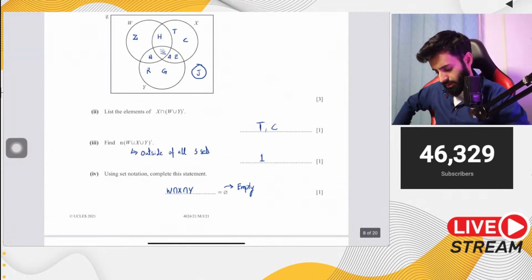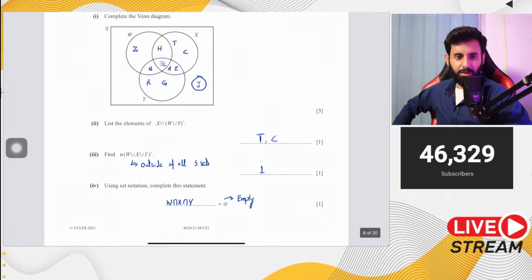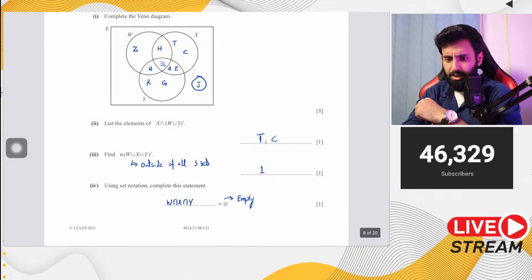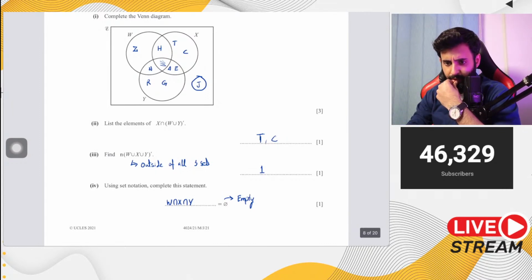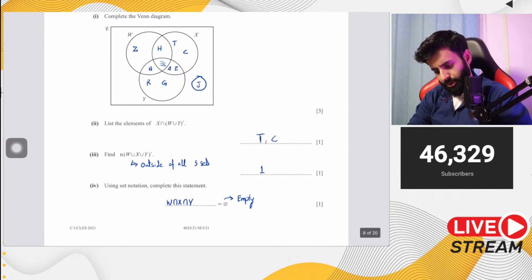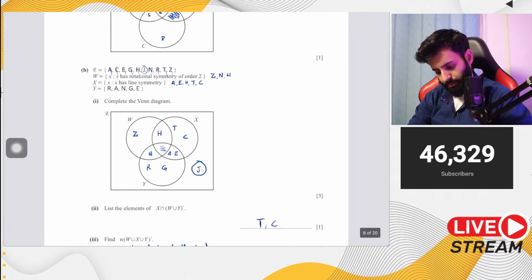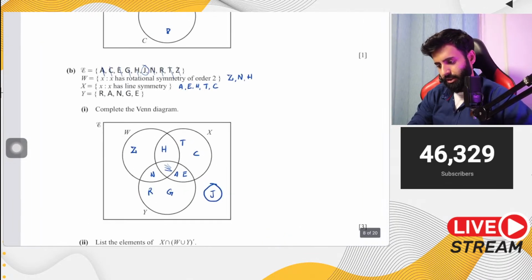Now, looking at the marks, this was a 6-mark question, but looking at the difficulty level, I think it's fairly easy. Sir, Z should be not in W. Z should be not in W? Why not? It has rotational symmetry of order 2.